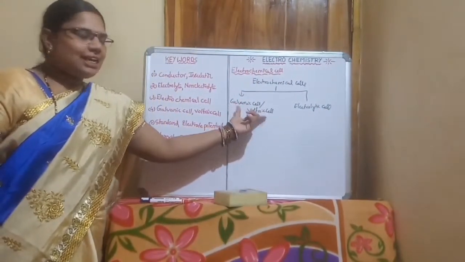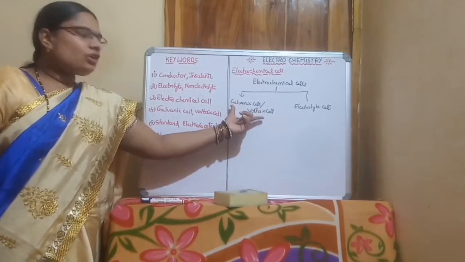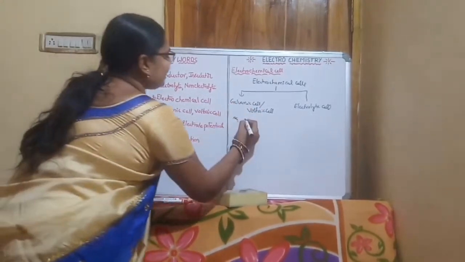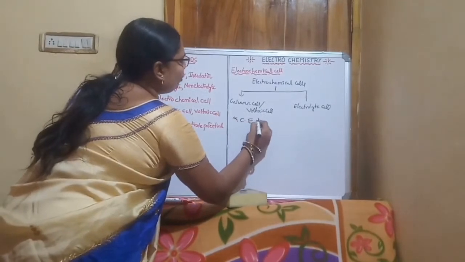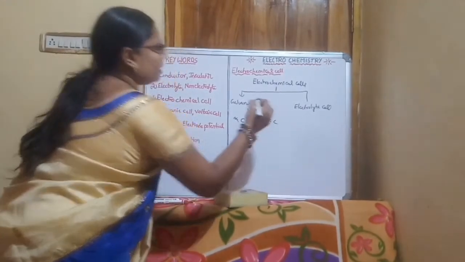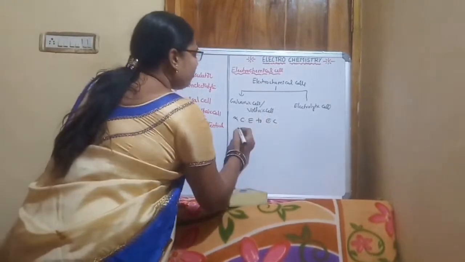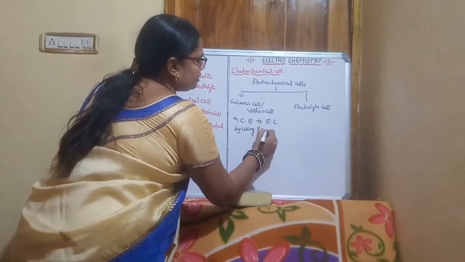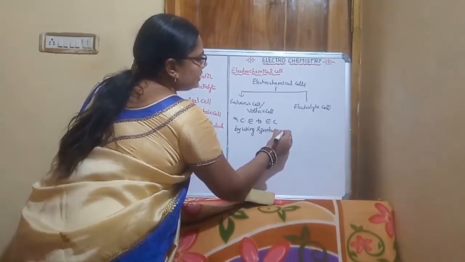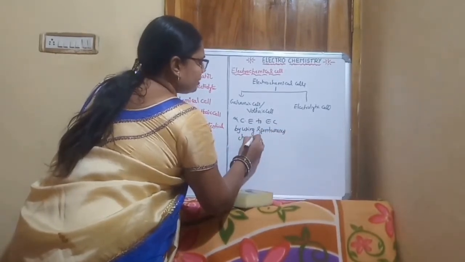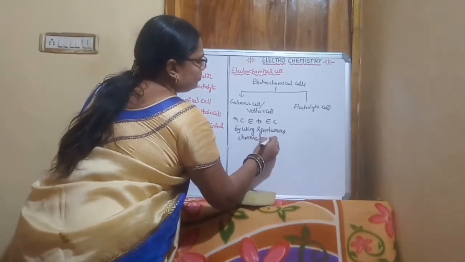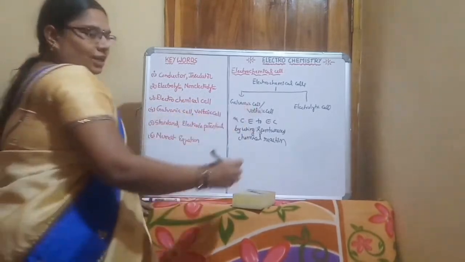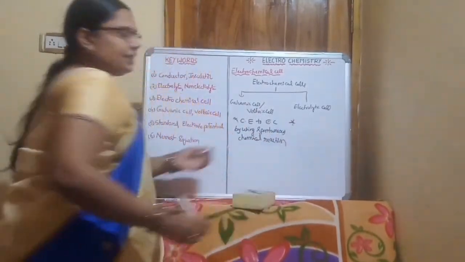What is a galvanic cell? A galvanic cell is an electrochemical cell in which chemical energy is converted to electrical energy by using spontaneous chemical reactions. What is an electrolytic cell?